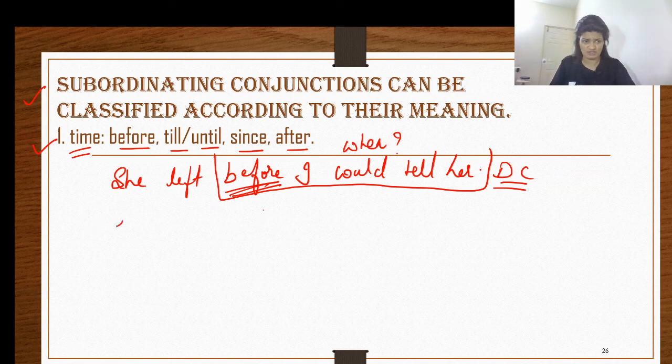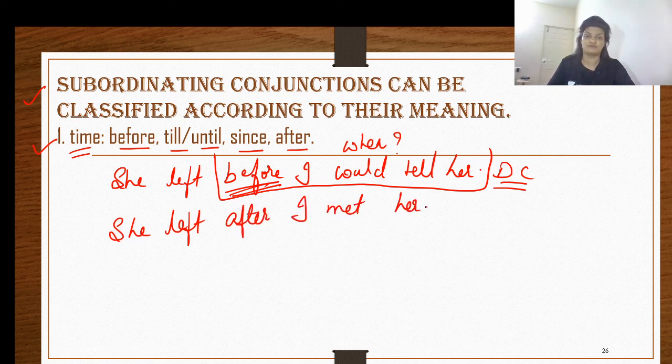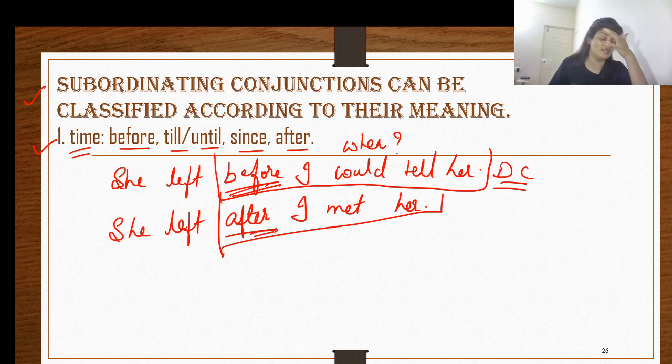The next one is she left after I met her. Now here, the word after is your conjunction. She left after I met her. So after again is speaking about time. When did she leave? After I met her. Therefore, these conjunctions like before and after qualify as time.